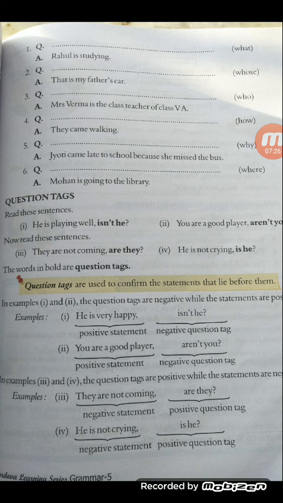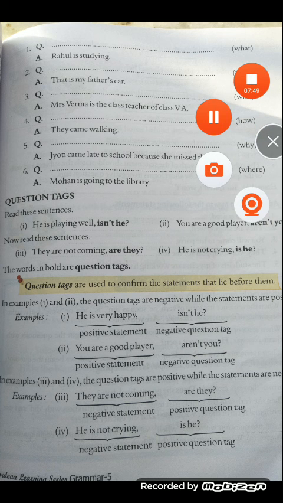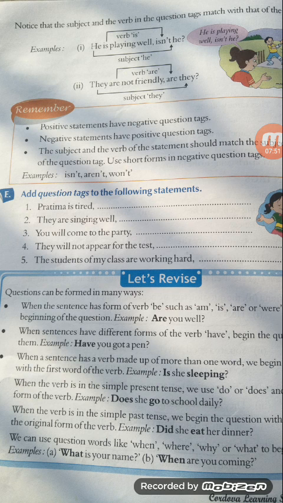Means the question tags are negative while the statements are positive, and the question tags are positive while the statements are negative. It depends upon the statement. If the statement is positive, the question tag is negative, and if the statement is negative, the question tag is in positive form. Okay, so next topic. Now notice that the subject and the verb in the question tag match with that of the statement. Okay, let me make it clear with this example: he is playing well, isn't he?